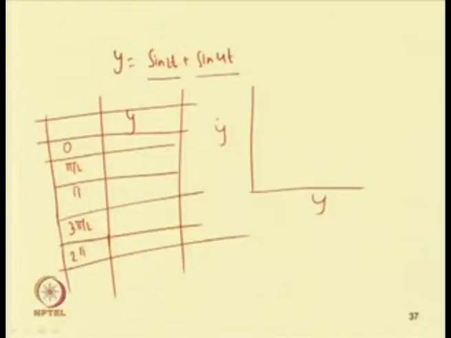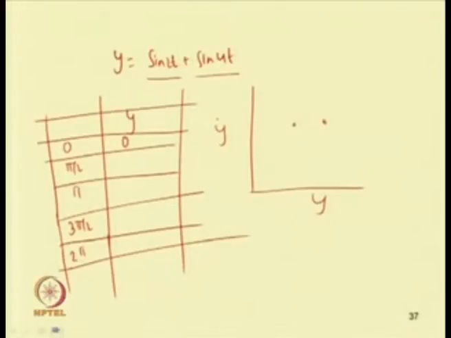At 0, this is 0. At pi by 2, this becomes sin pi, which equals 0, and this becomes sin 2 pi, which also becomes 0. So, in this case we can find 2 points on this curve.